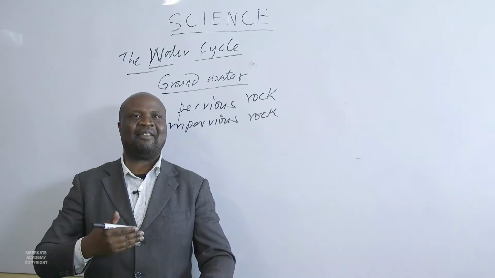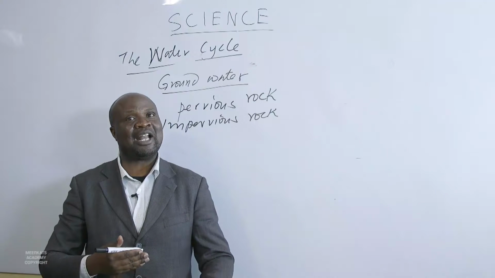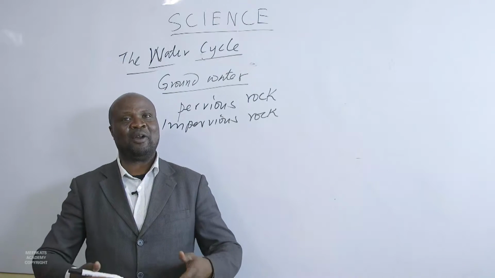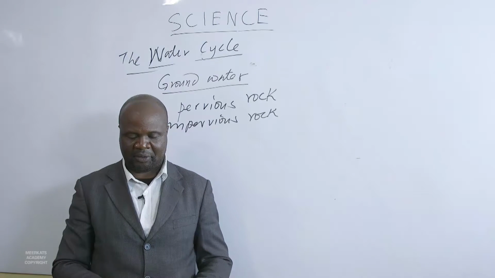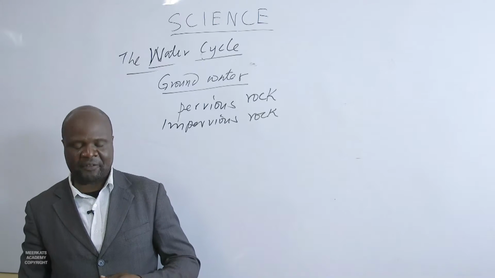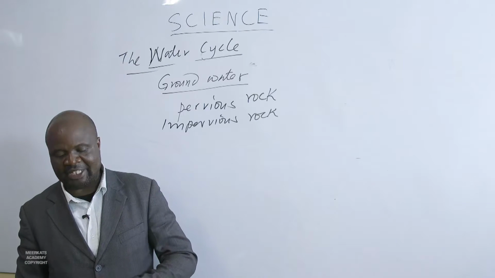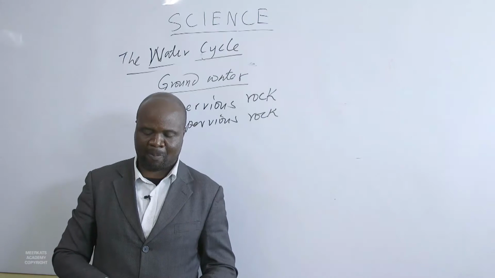And you find that there are interchanging layers of impervious rock and pervious rock, so that when water goes through, it can be stored for a long period. So pervious rocks contain tiny spaces into which water can soak.